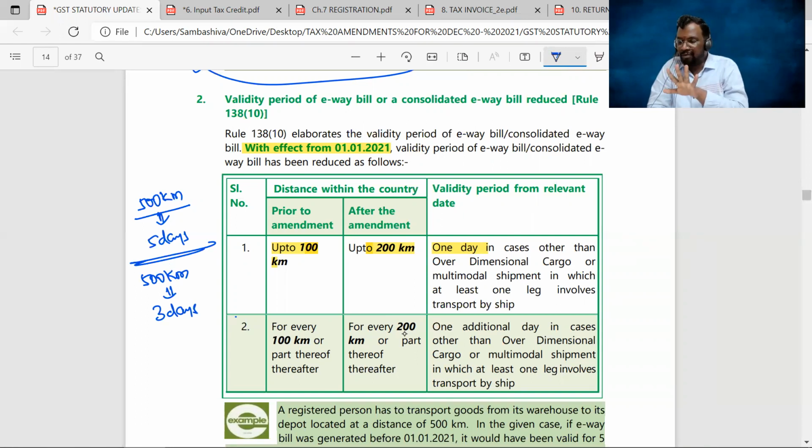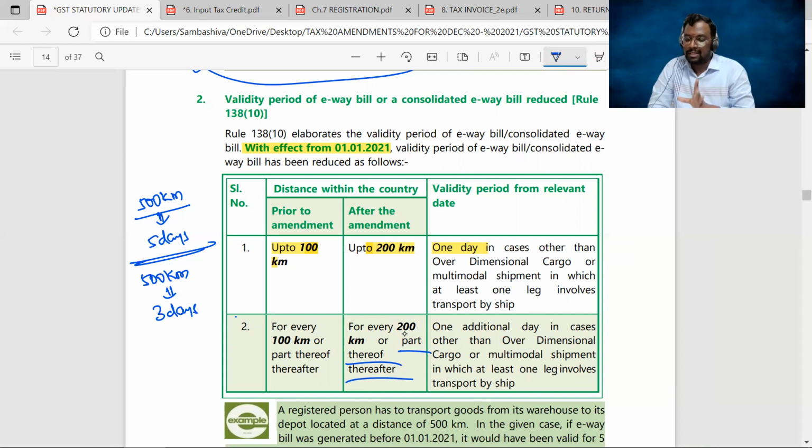So 400 kilometers, 2 days. For the remaining 100 kilometers, you will get one additional day, because part thereof also gets one additional day. So whatever e-way bill you have generated for the 500 kilometers distance, the validity period of that e-way bill is just 3 days only.